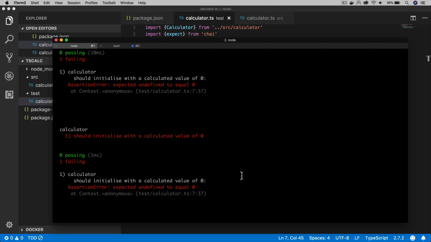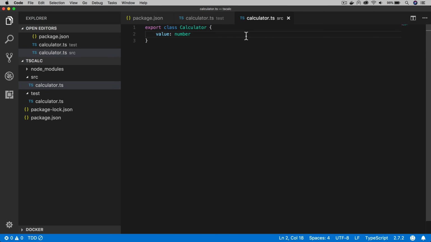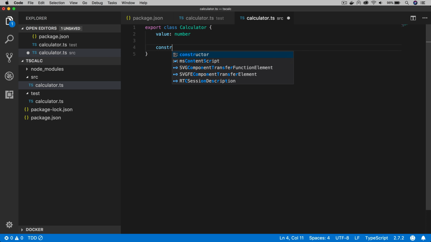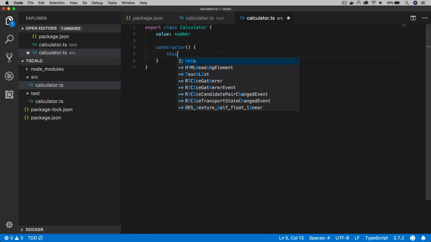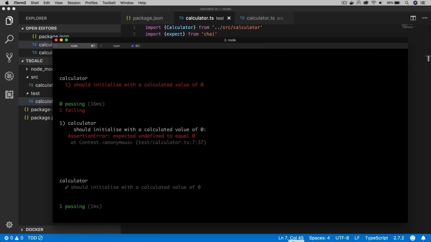And now we've got a failure. Expected undefined to equal 0. So we've not initialized our value with 0, or with any value indeed. So we've got our test failure, a genuine test failure. So now we can go back to the source code and fix that problem. So we'll add a constructor, and in the constructor we'll set the value to 0. And switching back to the console, we can see Mocha has picked up the change, rerun the test, and it's now passing. So great, done one test, on to the next test.